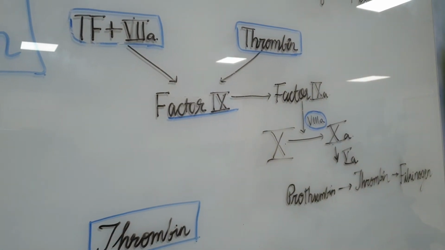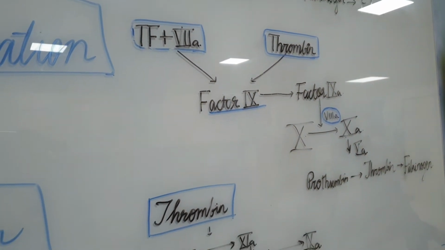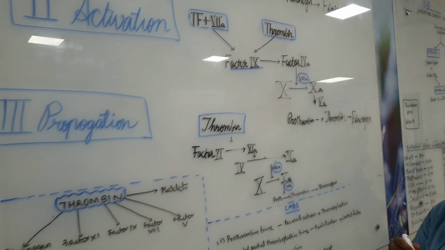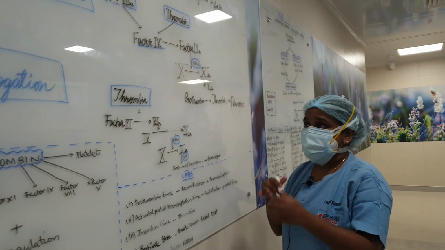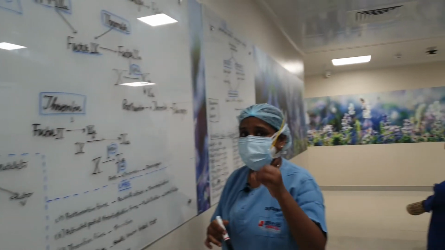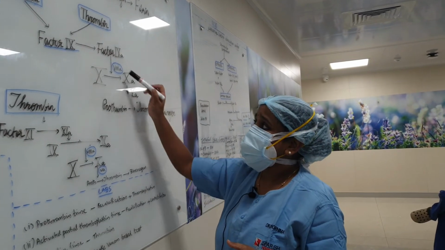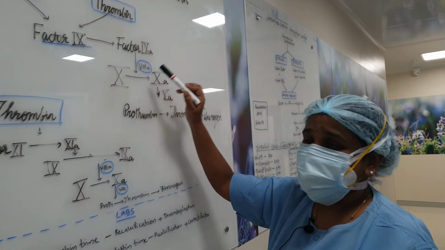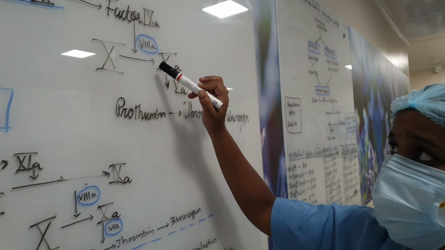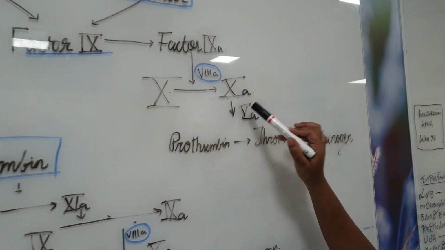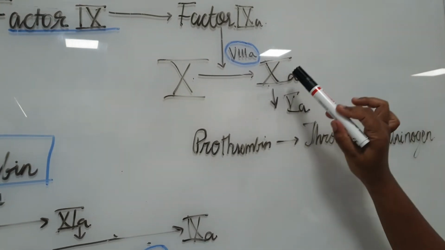There are a few cofactors called non-enzymatic cofactors, as in they are not actually required for the enzyme activation to occur, but they are required to be present. In our coagulation pathway, factor 8A is a non-enzymatic cofactor for 9A, and factor 5A is a non-enzymatic cofactor for 10A.